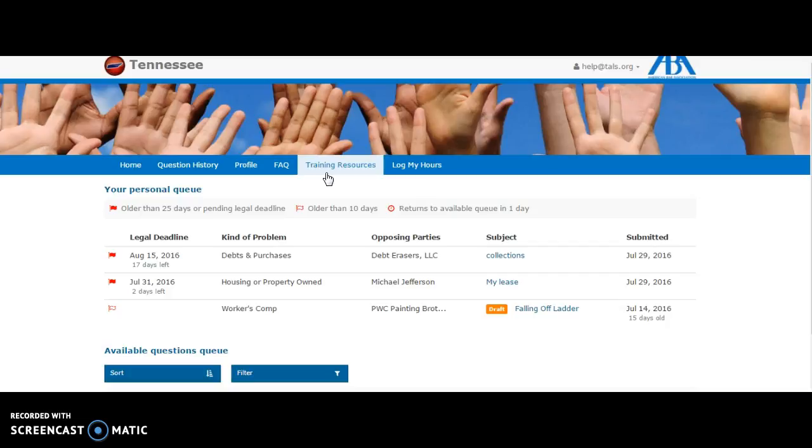It's a great place to head if you're new to public interest law and you would like to feel more comfortable answering client questions. There's also Log My Hours. This is a place where you can indicate how much time you've spent researching and answering questions on the site. If you're in a state where pro bono time qualifies for CLE credit, your state administrator can use your hours to submit to the CLE Commission to help you earn CLE credit.